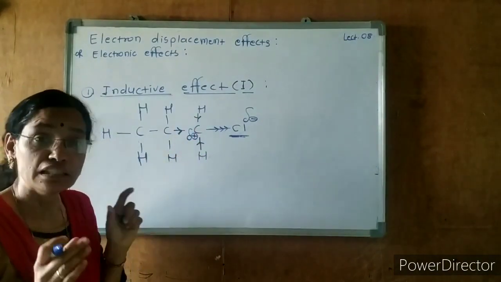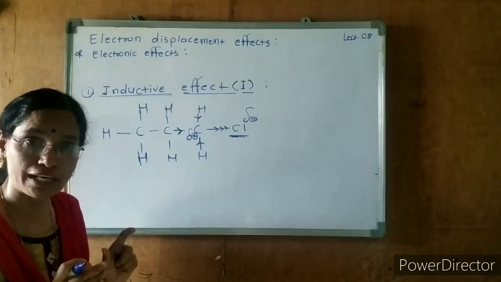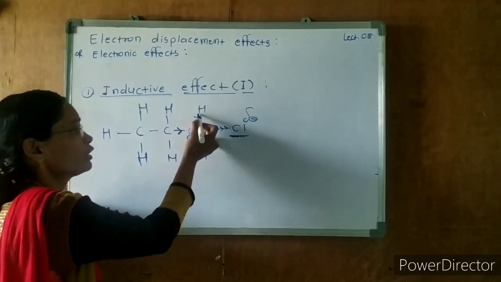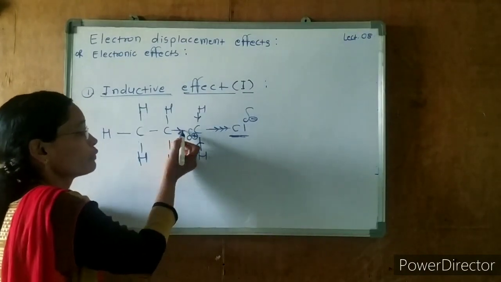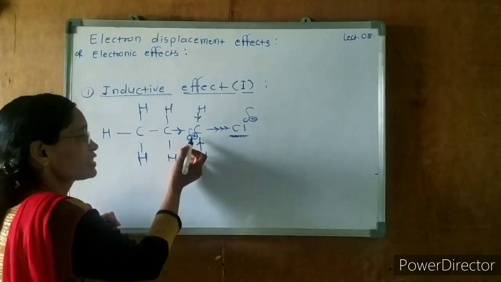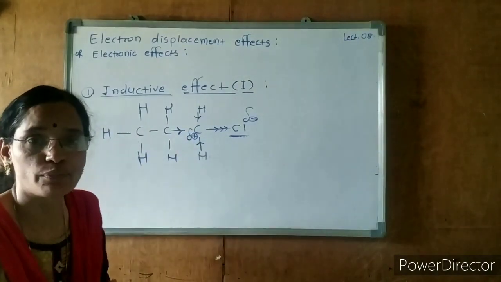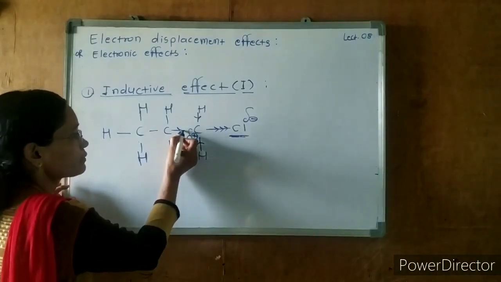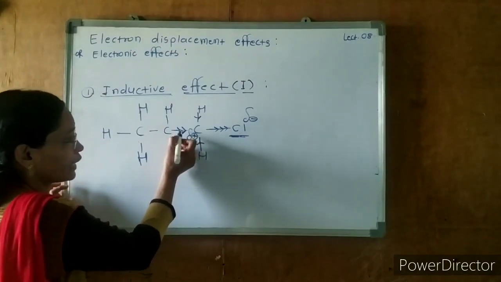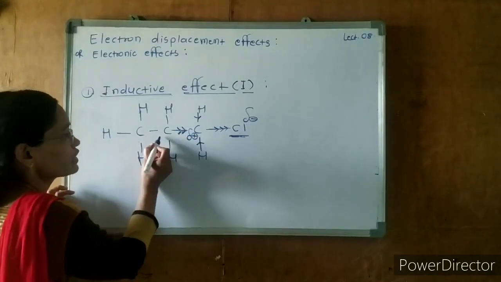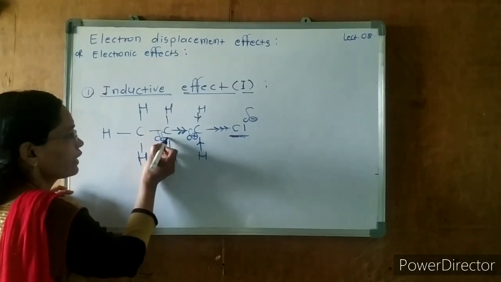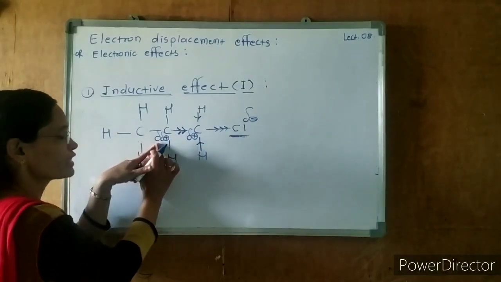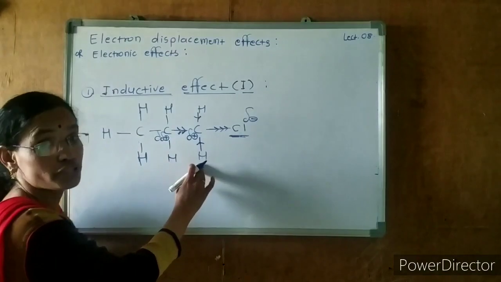Now this carbon needs electrons for stability, so it will acquire electrons from this hydrogen and from this carbon, so that whatever delta positive charge is present on the carbon gets neutralized. In turn, what happens? This carbon will attract electrons from this carbon. Here there is a development of double delta positive charge on this carbon, because this carbon attracts electrons from this carbon, from this hydrogen, and from this hydrogen also.